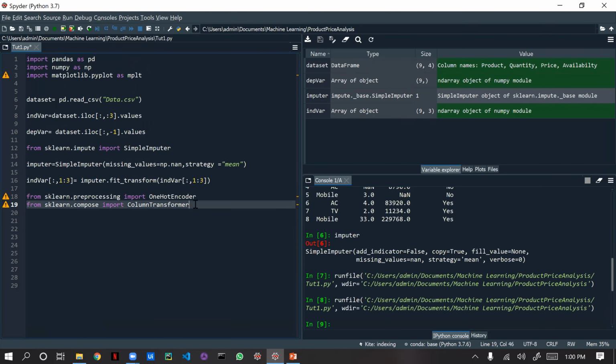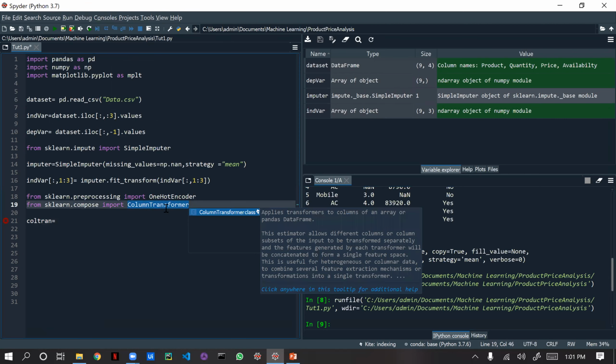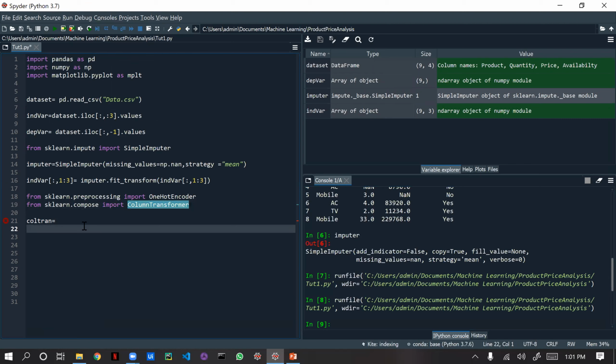Now we are going to create an object, column trans, equal to ColumnTransformer. Just copy this and put it here.